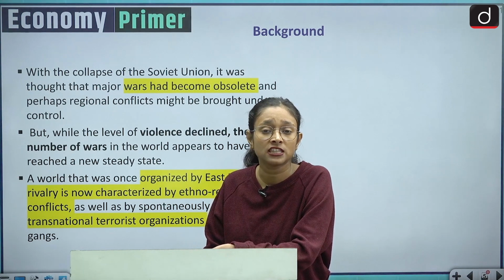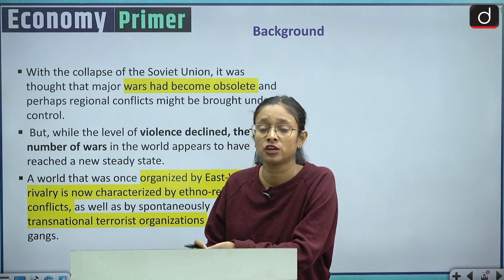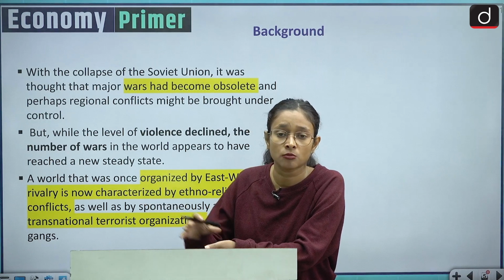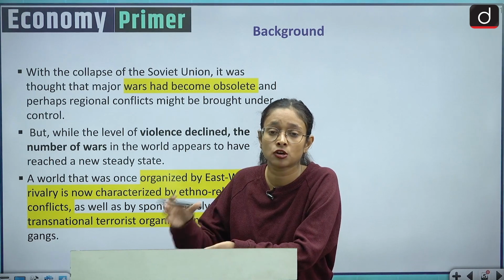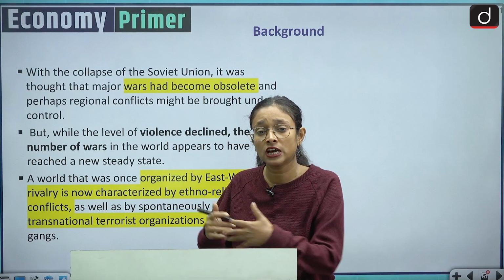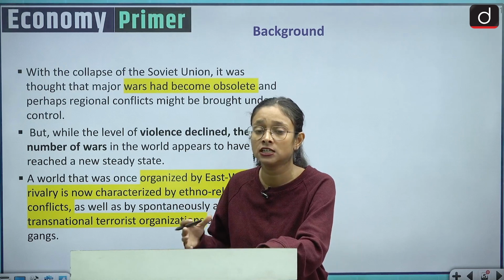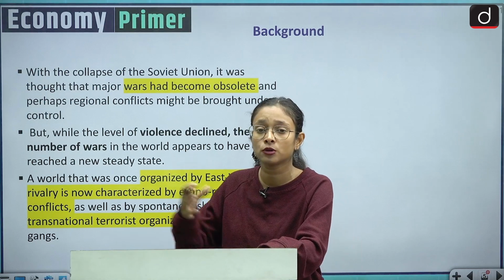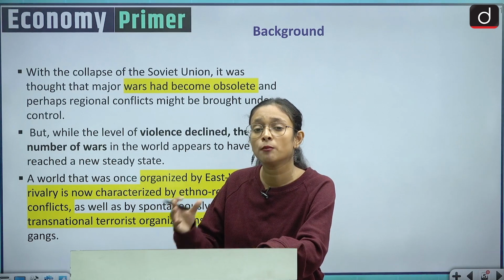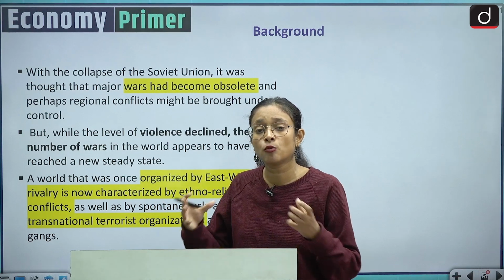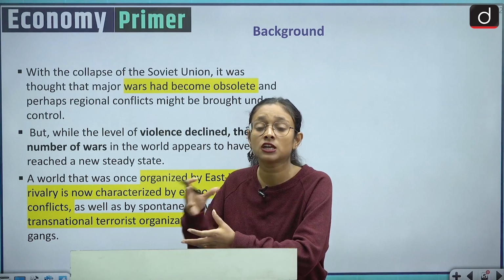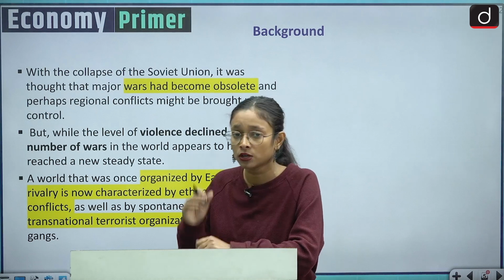And because of ethnic and religious identity, people are taking sides, saying, okay, we belong to this kind of religious community, we belong to this kind of ethnic community. So they are taking sides on the basis of their identity, not on the basis of economic opportunity. So these are the drawbacks of war, which limited the scope of the economy and which has shrunk the world economy and the global economy.